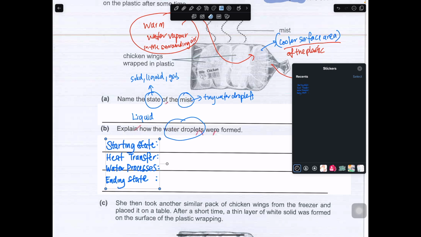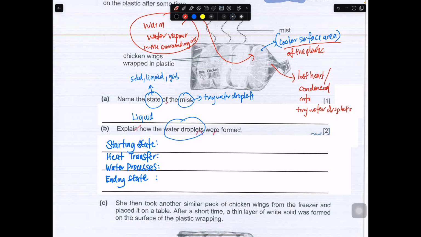Okay, so these are the steps that will be needed for you to write it clearly. The starting state will be your warm water vapor in the surrounding air. In the surrounding air, heat transfer will be loses heat to the cooler outer surface of the plastic wrap.